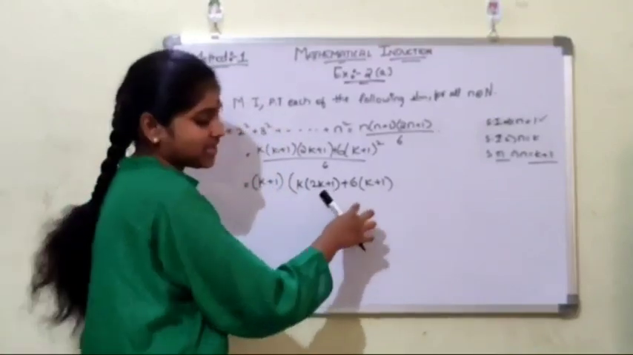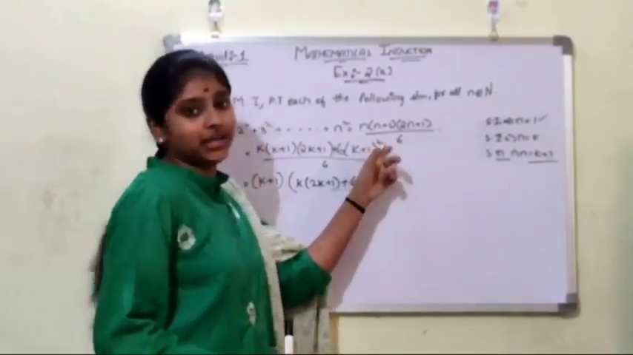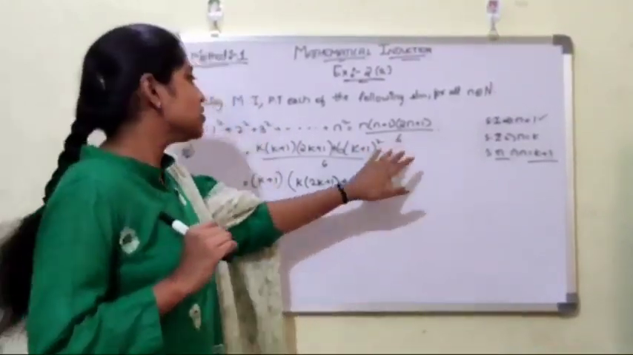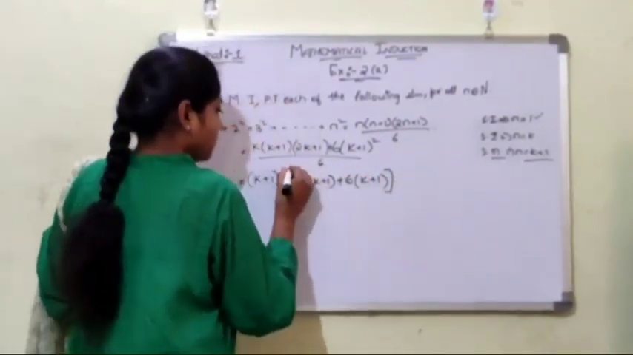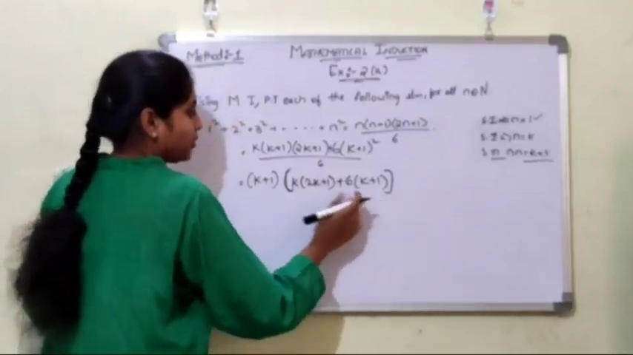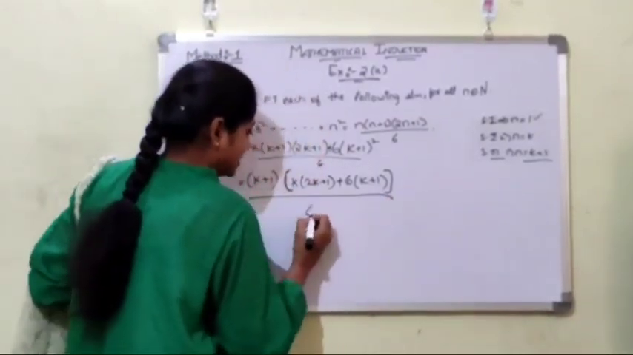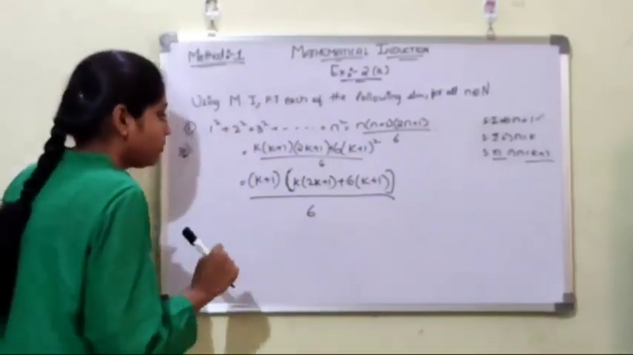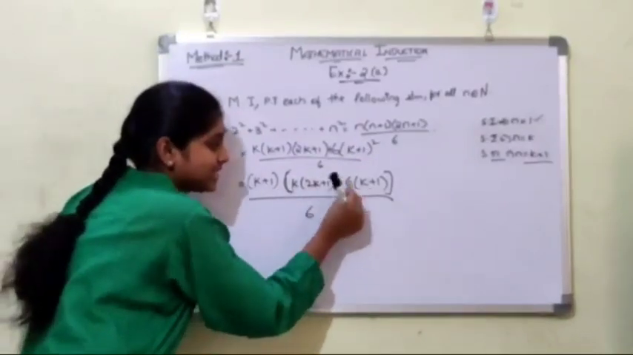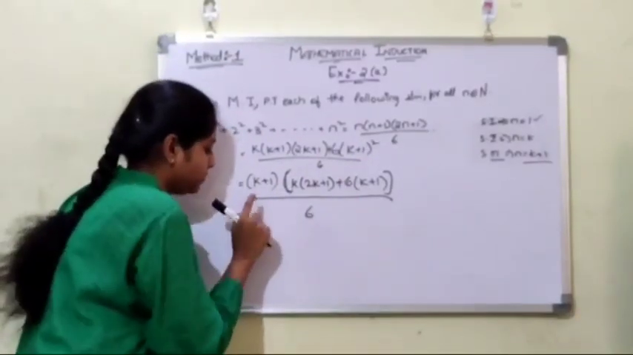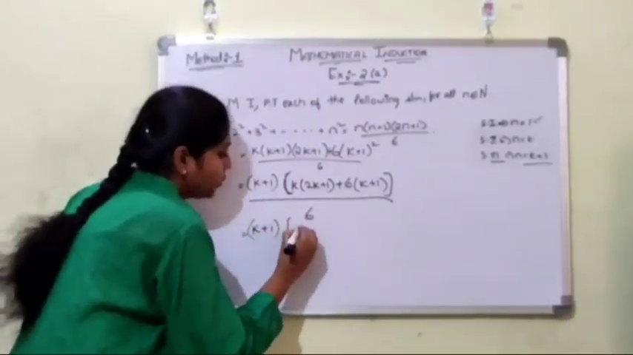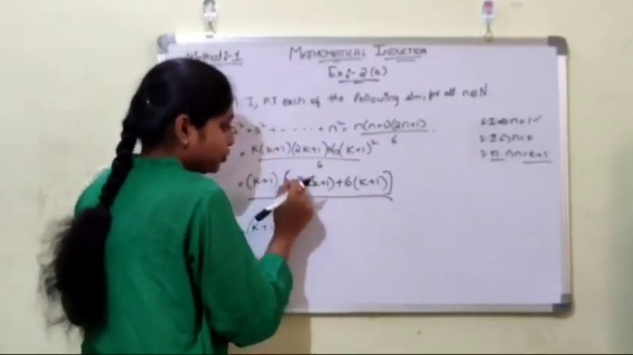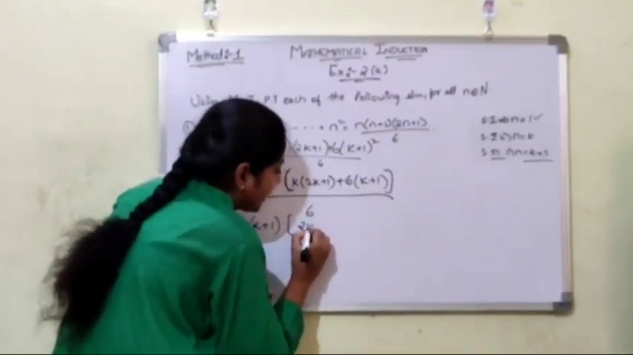Again we get k plus 1 because here we have a square term, not a single term. So taking one out, we remain with another one. We will denote this with a square bracket, and as it is a denominator. Now we have to multiply these inside terms with each other. Now write k plus 1 into k into 2k, that is 2k square.